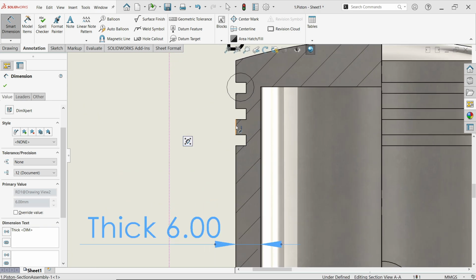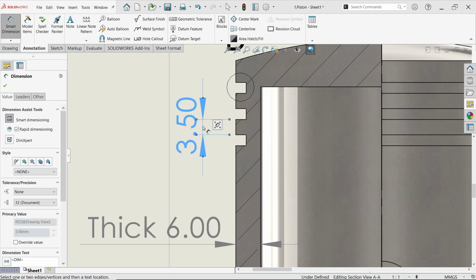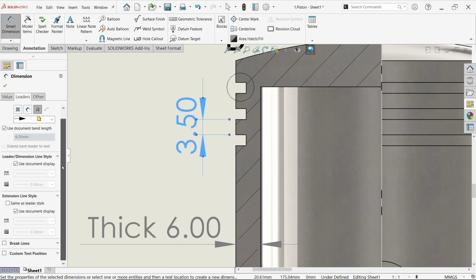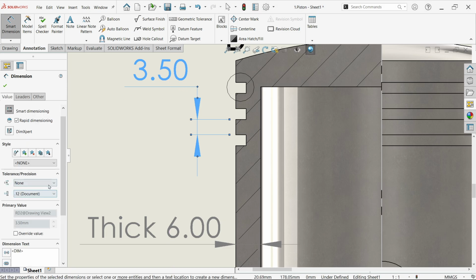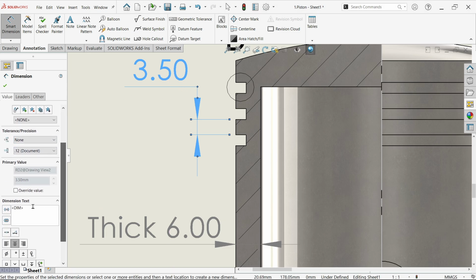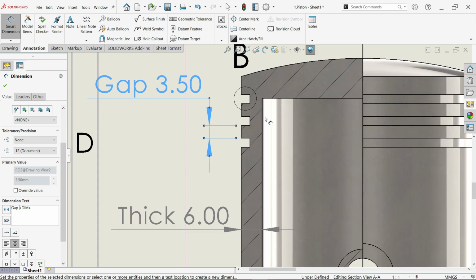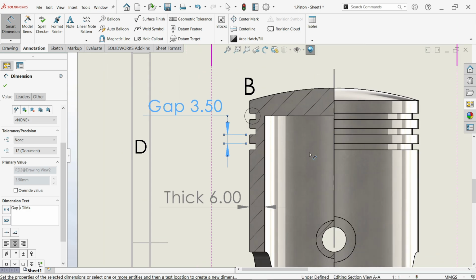Now let me choose this one, ladder, change this, and let me, okay, value, and this is the gap between these two rims. So let's go to dimension text gap. Okay, we mentioned here gap.